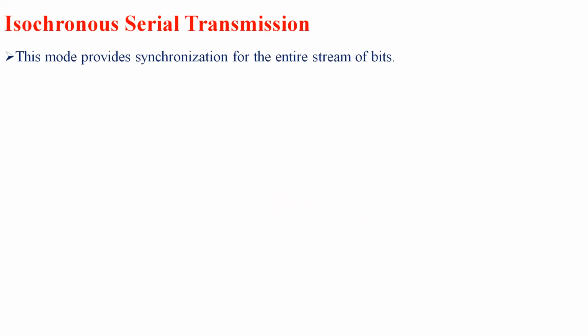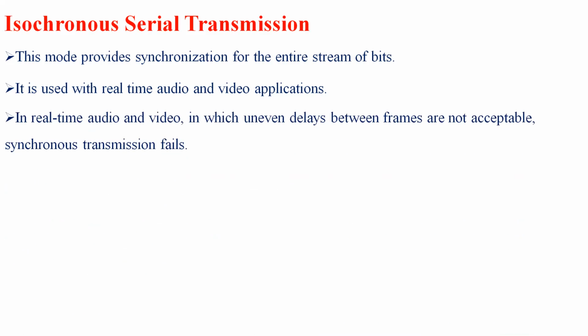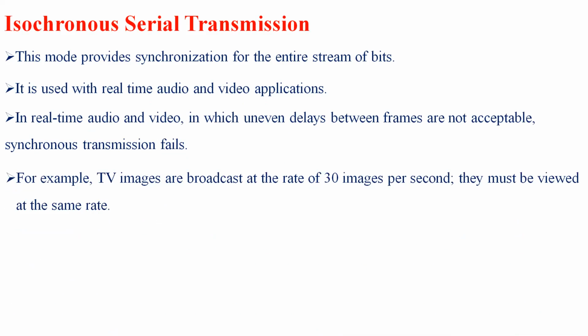So let's see isochronous serial transmission. This mode provides synchronization for an entire stream of bits. It is used with real-time audio and video applications. It also does not allow an uneven delay between frames. If there is any uneven delay like that, then the frames are not acceptable, so those bits are not acceptable. Then the transmission fails.